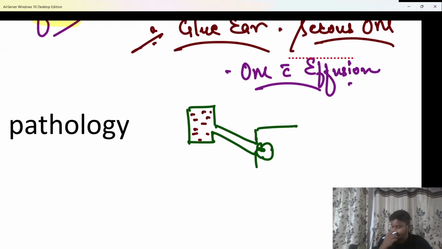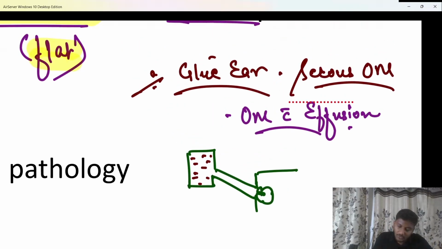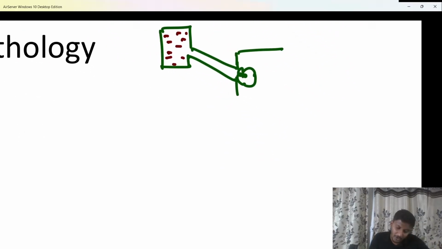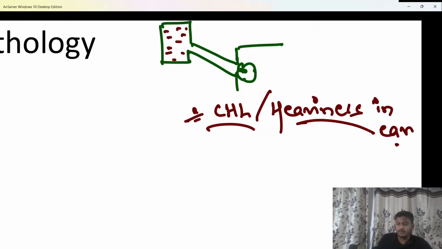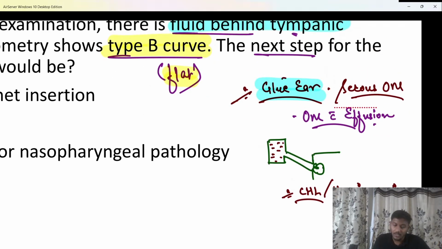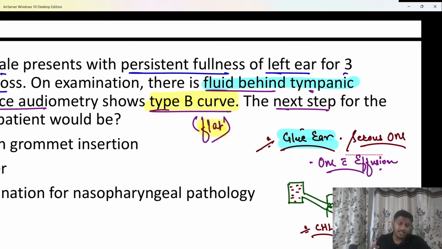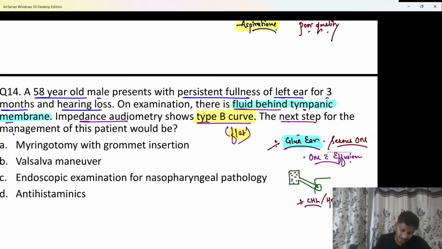Now in patients of glue ear, obviously the patient is going to suffer from a conductive hearing loss, right? And the patient may have heaviness in the ear. Pain is not a feature, the reason is it is not an infection, so pain is not seen. So heaviness in the ear along with some conductive hearing loss is the main complaint of the patient of glue ear.